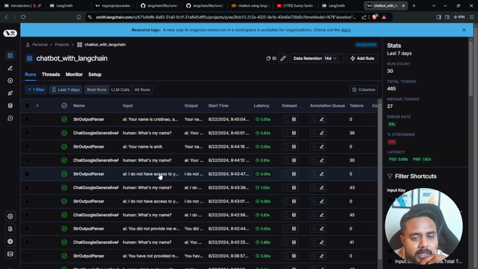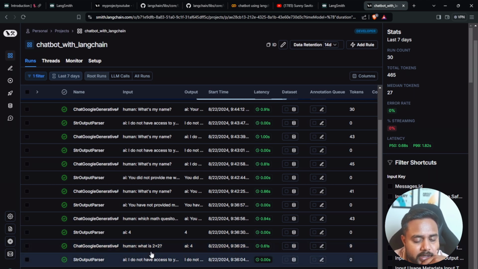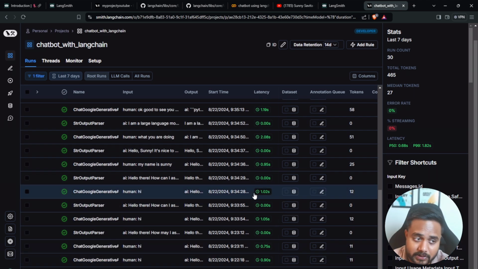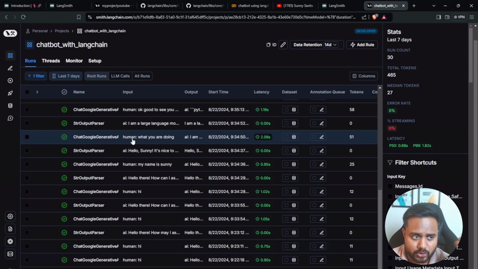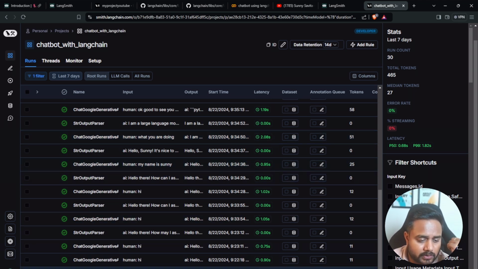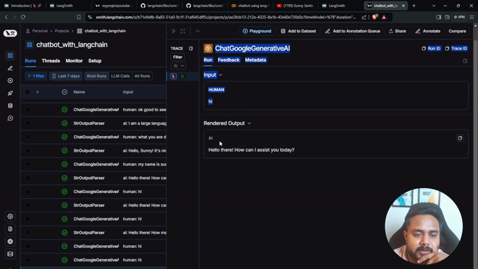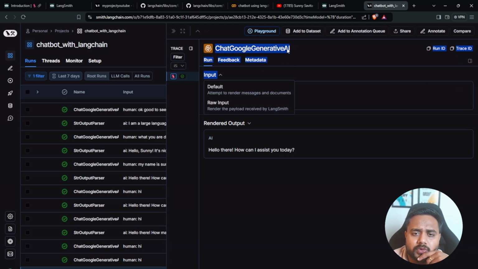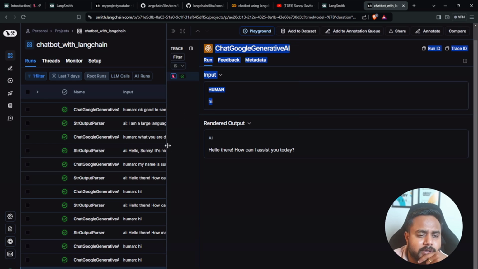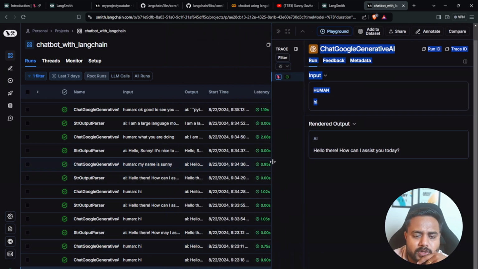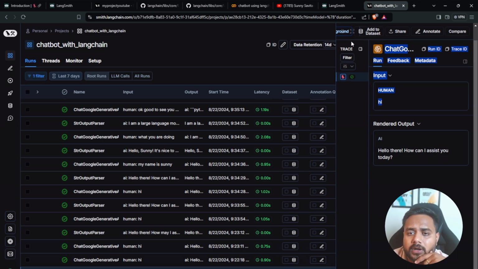Just click over here and it is going to capture each and everything, guys. Each and everything means each and everything. So let's say if you want to see what I was talking to my model initially, just click over here and here is the input and this was the output. Now where was the token and everything, it will provide to you. You can check out more. It will give you the complete detail with respect to how many tokens you will be using. Let me hide this particular part.